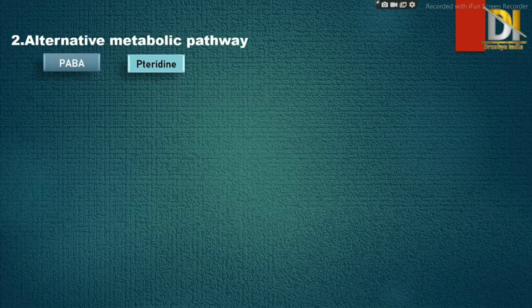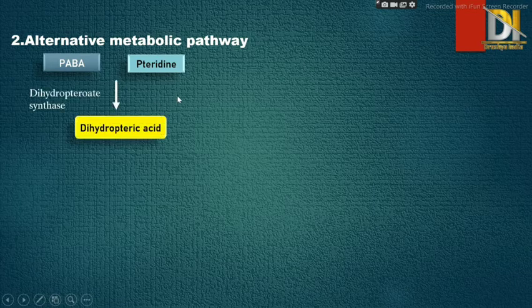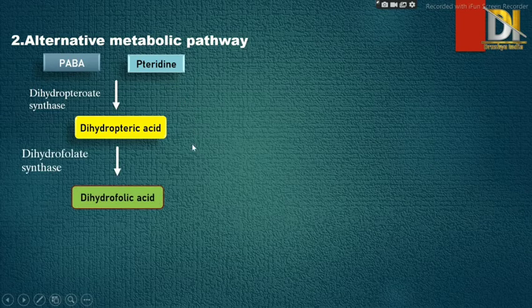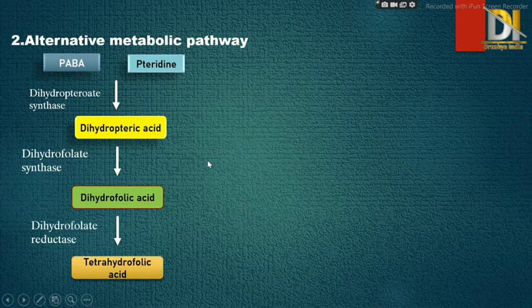In bacteria, PABA and pteridine combine with each other to form dihydropteroic acid in the presence of dihydropteroate synthase enzyme. Then this dihydropteroic acid is converted to dihydrofolic acid in the presence of dihydrofolate synthase. Then this dihydrofolic acid is converted to tetrahydrofolic acid in the presence of dihydrofolate reductase.